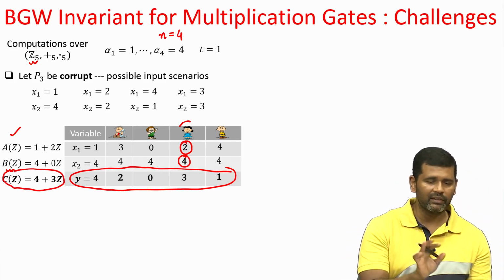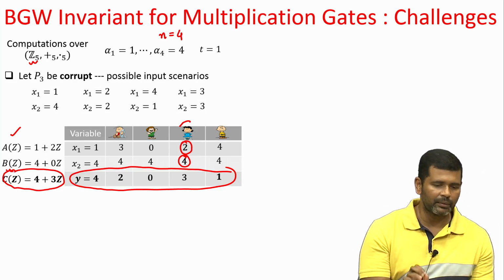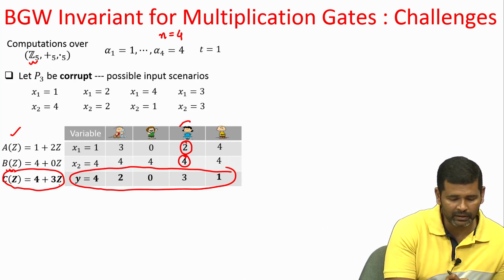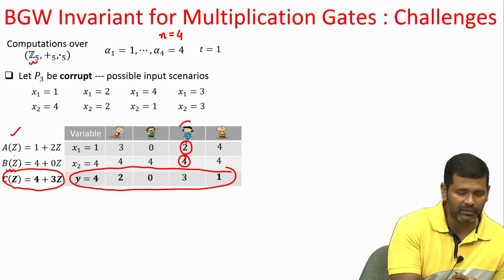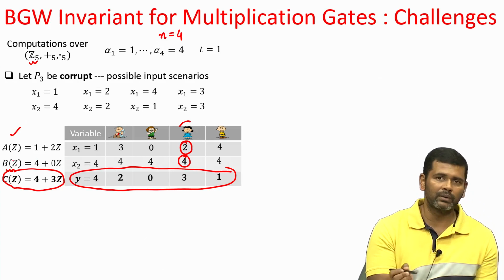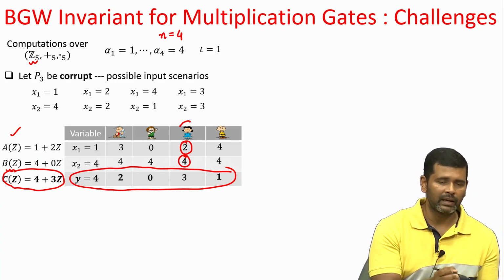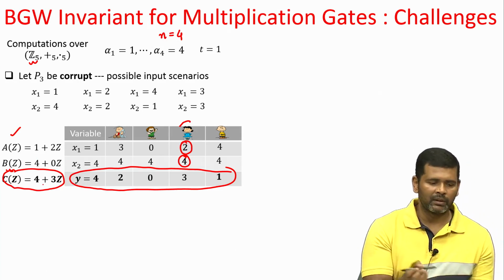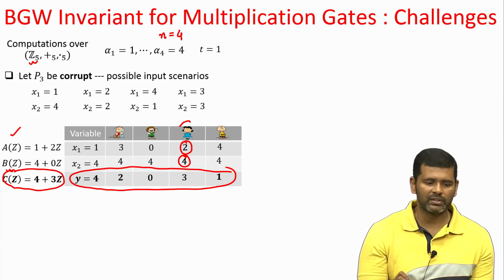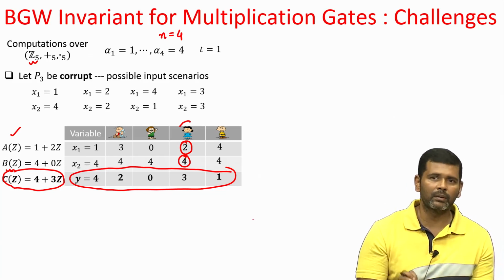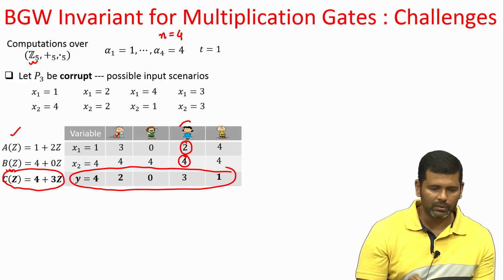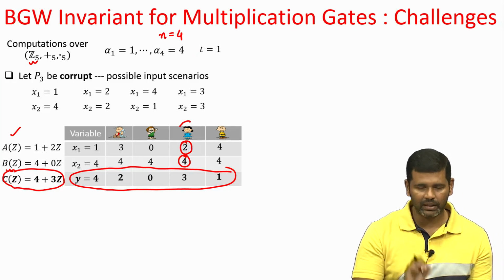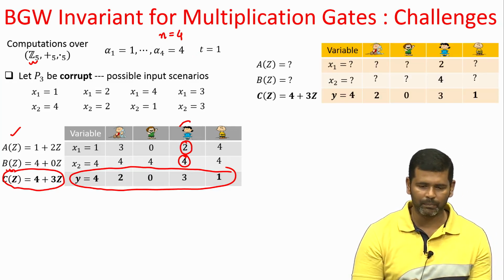Correctness is not an issue here because the degree of the C polynomial will be 2. You might be wondering that it is degree 1 here. No, in general it could be degree 2, because the A polynomial could have degree 1, the B polynomial could have degree 1, and if you multiply, you might have a term of the form z square in the C polynomial. In this case the coefficient of z square is turning out to be 0, but overall the C polynomial could be of degree 2 and we have a sufficient number of parties to reconstruct this C polynomial. So, the correctness is not an issue in this particular example.